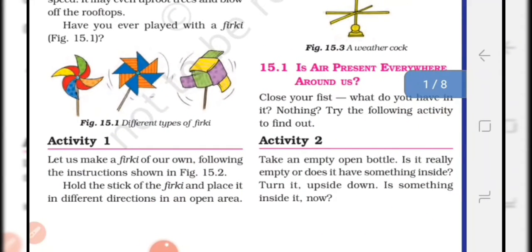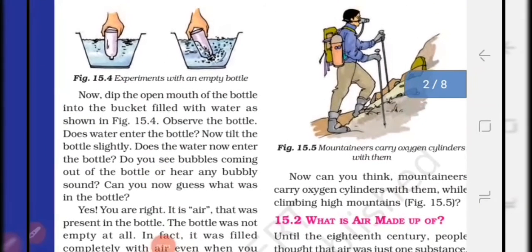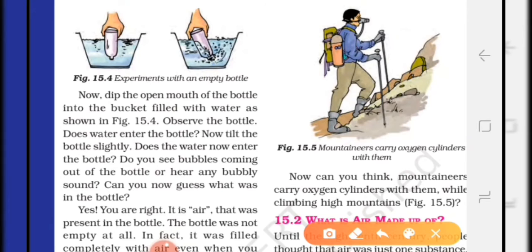Is air present everywhere around us? Students, let us understand it with the help of activity 2. In this activity, take an empty open bottle. Now dip the open mouth of the bottle into the bucket filled with water according to figure 15.4. Students, you will notice that water does not enter the bottle. Now in the second case, you have to tilt the bottle. You will notice that bubbles of air come out and water goes inside the bottle.